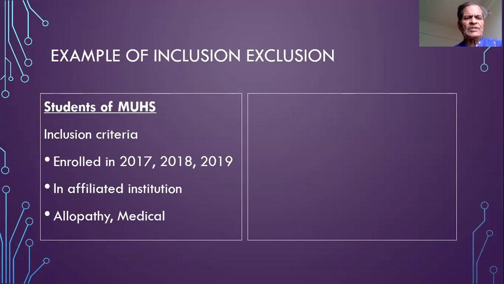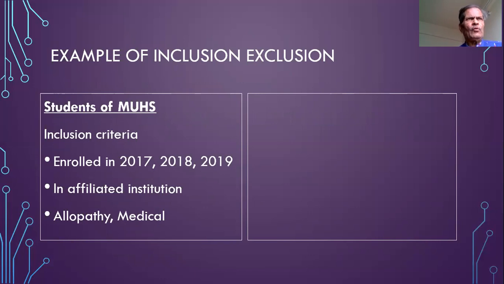Suppose we want to study the caloric intake of the students of Maharashtra University of Health Sciences. So the research question is: what is the caloric intake, or how much is the caloric intake of the students of Maharashtra University of Health Sciences? Here the research question mentions that the study population is the students of Maharashtra University of Health Sciences. The details are not given in the research question, and these details must be explained by way of inclusion and exclusion criteria.